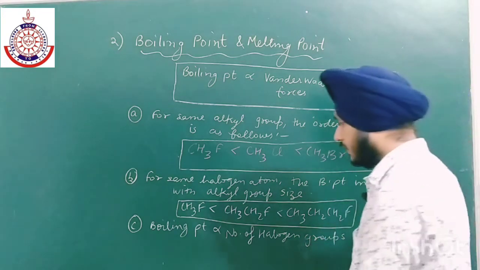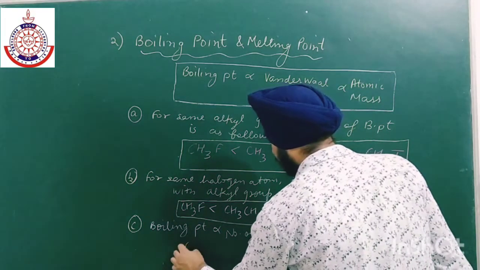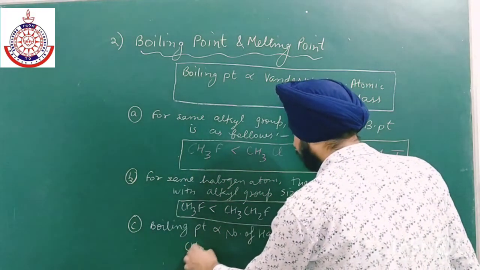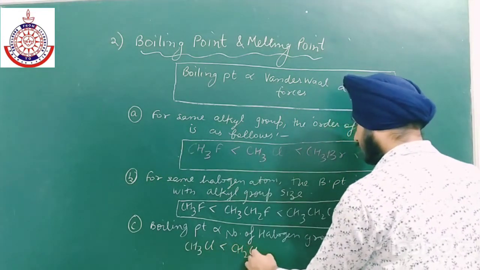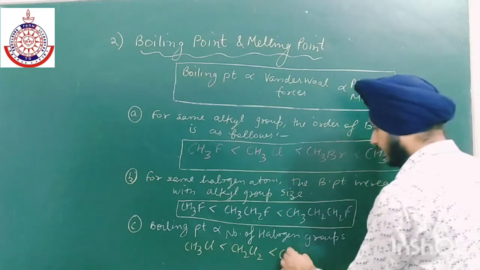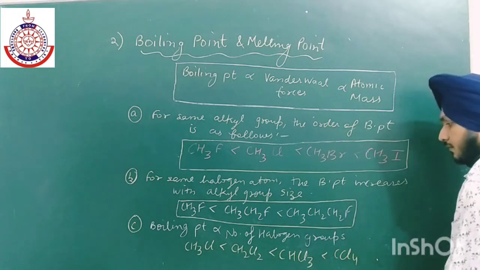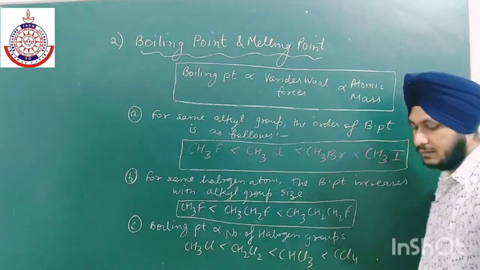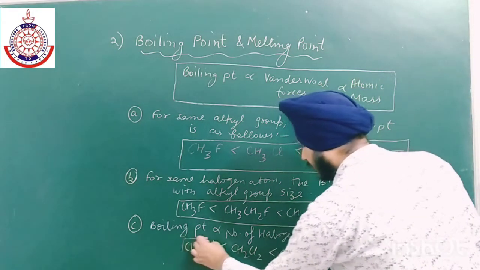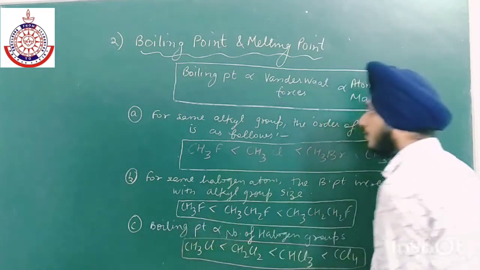For example, if we have CH3Cl, then CH2Cl2, then CHCl3, which is chloroform, and at last CCl4. So as the number of halogen groups increases, the boiling point will also increase.